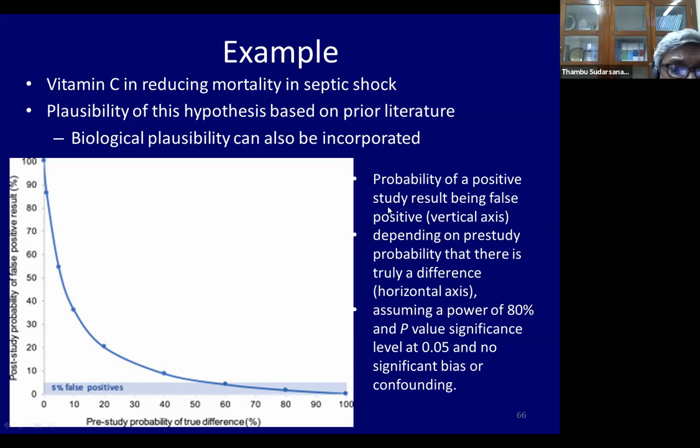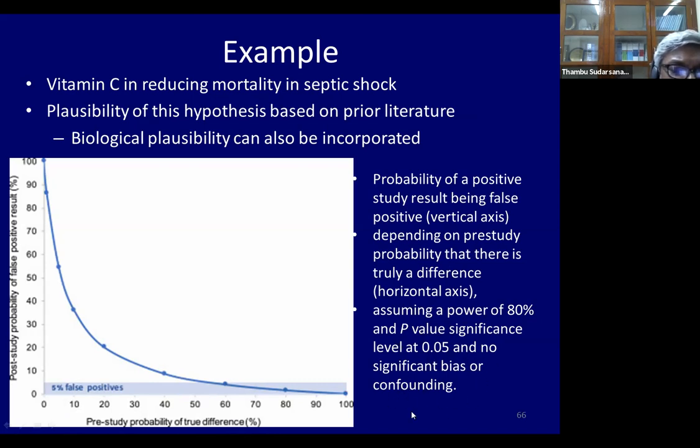So the probability of a positive study result being a false positive is on the vertical axis, depending on the pre-test probability of a true difference on the horizontal axis, assuming a power of 80%, a p-value of 0.05, and no significant bias or confounding.